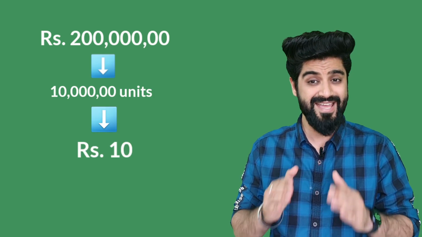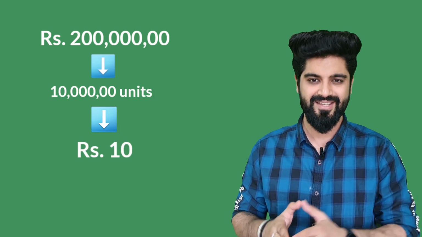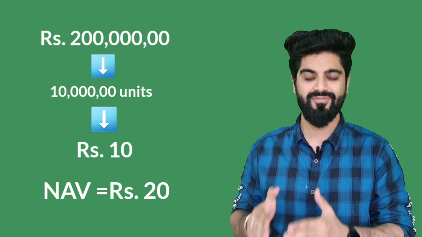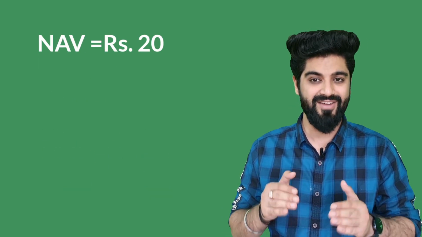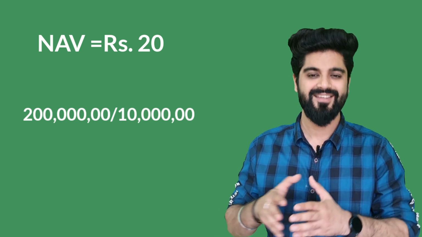For example, if the market value of securities of a mutual fund scheme is rupees 200 lakh and the mutual fund has issued 10 lakh units of rupees 10 each to the investors, then the NAV per unit of the fund is rupees 20. That is 200 lakh divided by 10 lakh. So that is how it works.